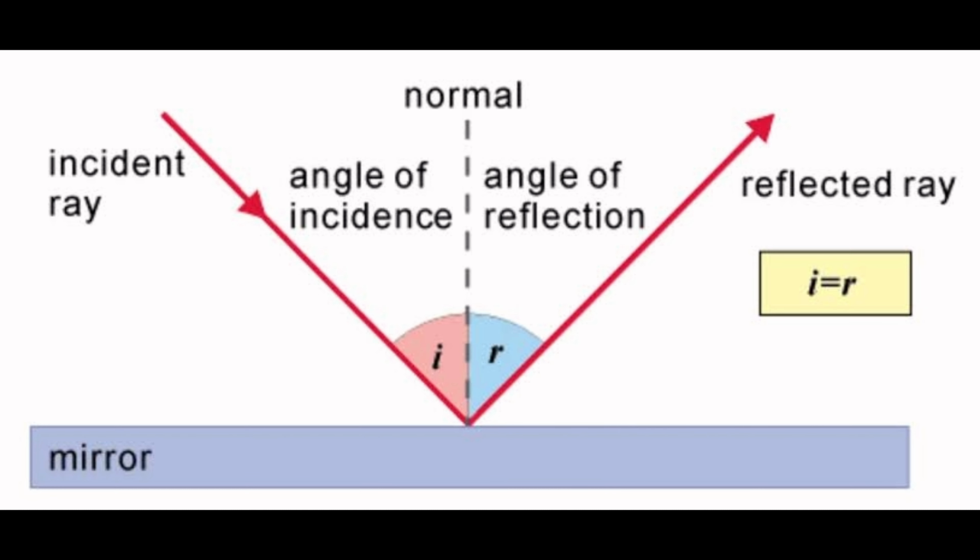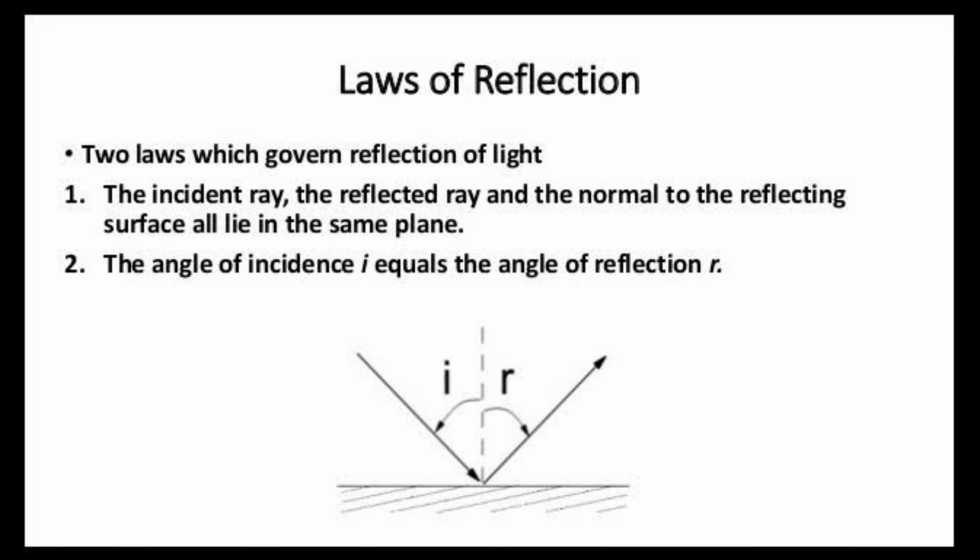Understood? Once again I am repeating, the incident ray, the normal, and the reflected ray all lie in the same plane, and the angle of incidence and the angle of reflection will always be equal. These are very important, and these are the two laws of reflection.